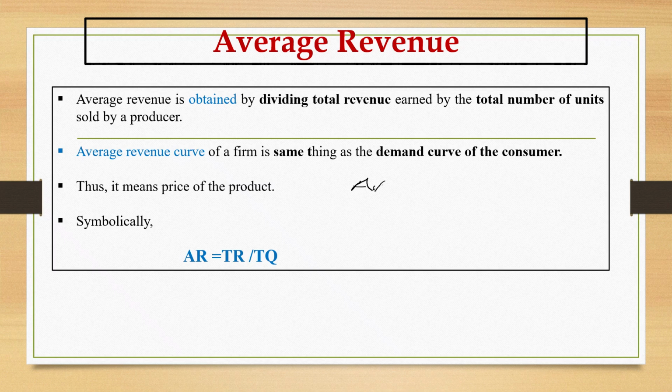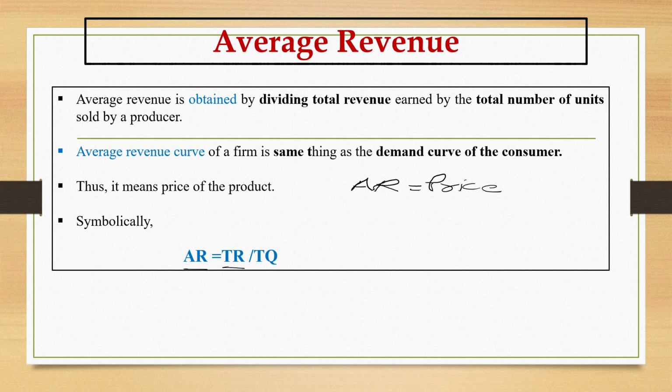Average revenue is equal to price. So average revenue and price will be equal. Symbolically, the formula for calculating average revenue is AR, which stands for average revenue, is equal to total revenue divided by total quantity. So if I take my previous example,